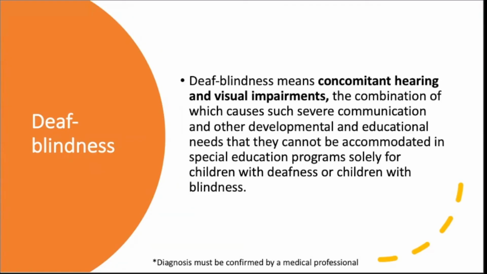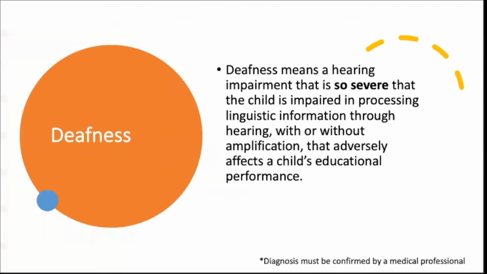But deaf blindness is a very unique one in that both are present in the child, and both have a significant impact on that student's development and that student's ability to function within an academic setting. So deaf blindness. Then we have just deafness. The important thing to know is that the hearing impairment has to be so severe, which is why I bolded those words, that it impacts that student's ability to function within the academic setting. Functioning in the academic setting is really the key words we need to know when understanding whether or not a child that has a disability is eligible for services.